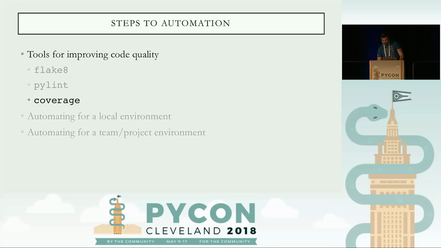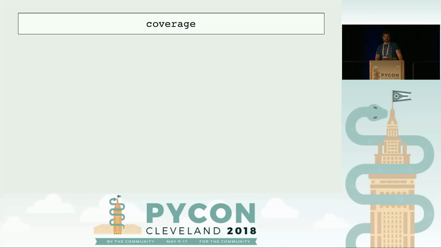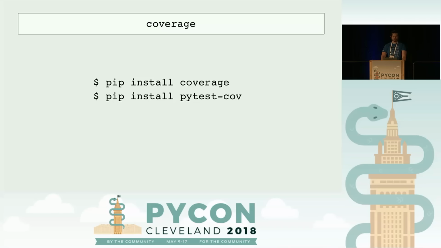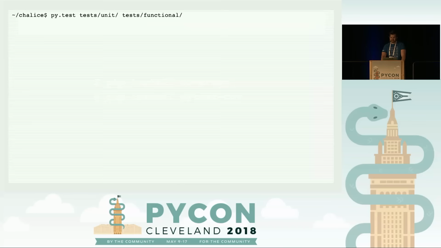All right, so now let's talk about the final tool, coverage. Coverage is going to figure out what lines of code have missing tests. In order to use it, you can pip install it, but most people are going to be using the plugins. So if you want to use it for Pytest, you just pip install pytest-cov, and you can run it just within your normal test runners.